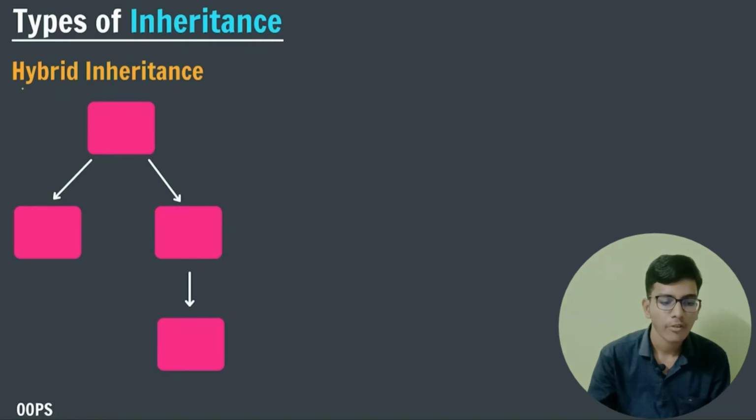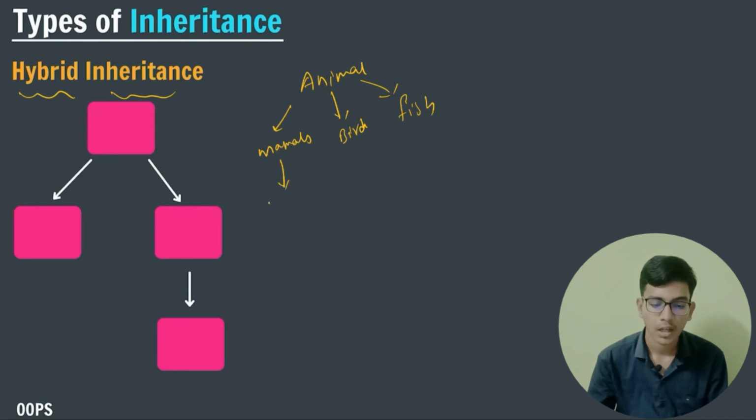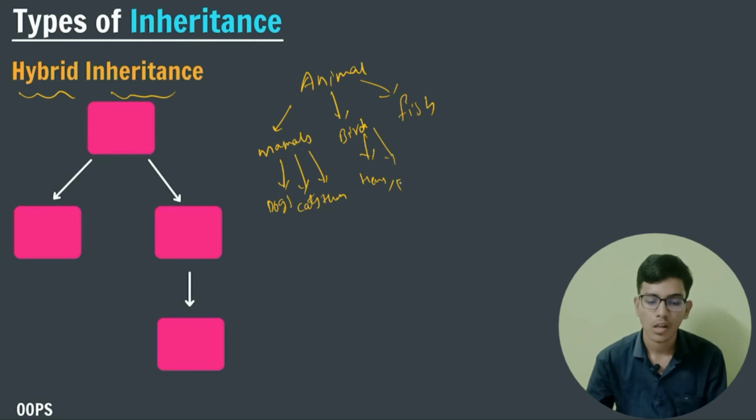Now let us talk about our fourth type of inheritance, that is hybrid inheritance. Let us consider an example to understand hybrid inheritance. So we have animal, right? In animal we have mammals, we have birds, and we have fish. In mammals we have again dogs, cats, humans, and all those things. In bird we have hens, we have peacock. In fish we have shark, and we can have tuna.